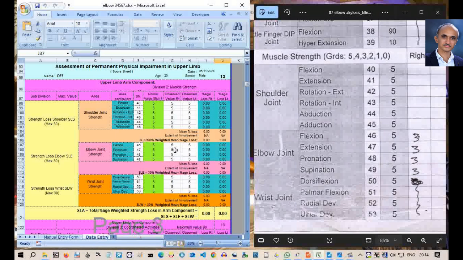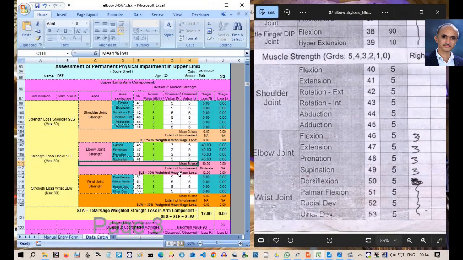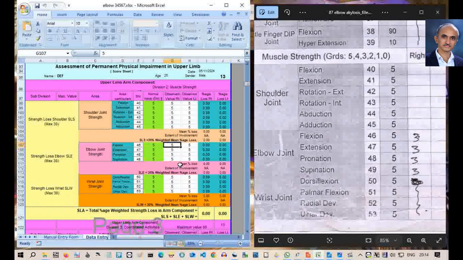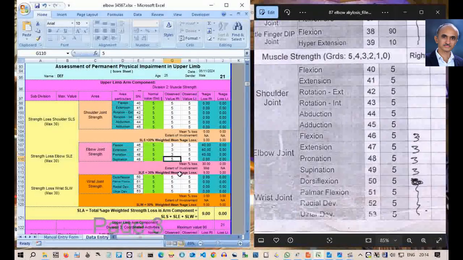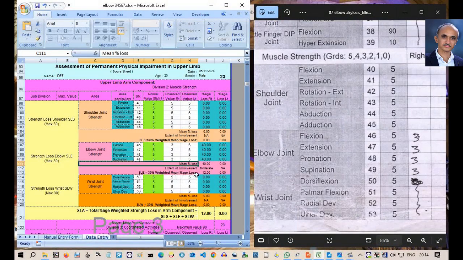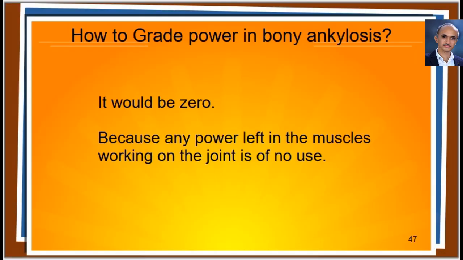Next comes the muscle strength division. Let me enter the values in the elbow joint. The power was 3 out of 5 in all the 4 groups. You can see the percentage loss, mean percentage loss and 30% weighted mean percentage loss being calculated instantaneously. Thus in the elbow joint, the loss was 12%. There was no loss of power in other joints. Thus, the total loss in the muscle strength division is 12%.